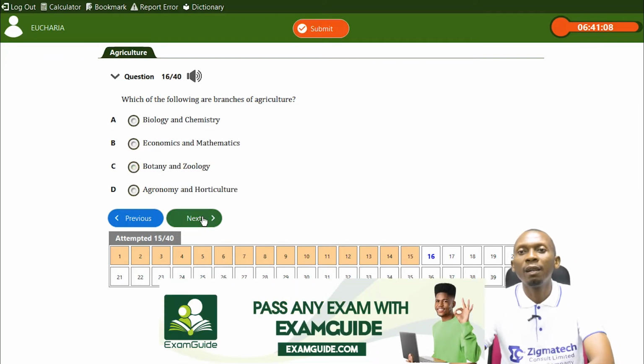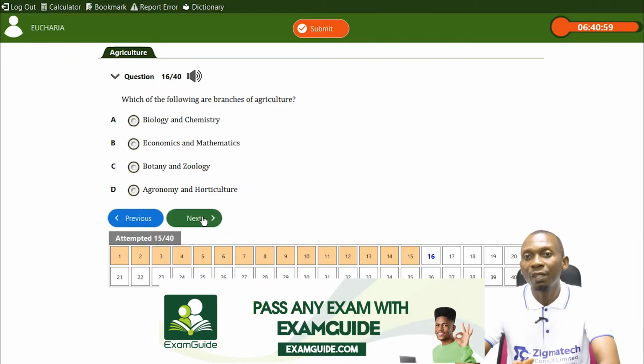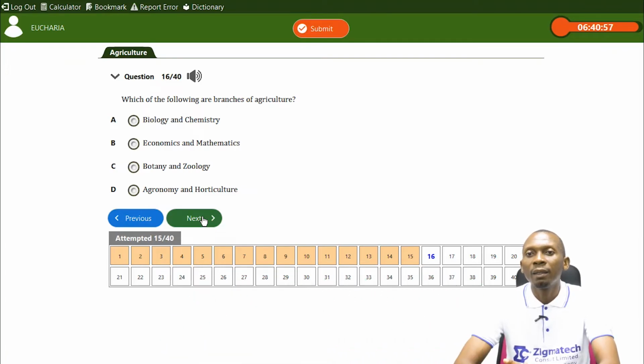Which of the following are branches of agriculture? Now we're looking at branches of agriculture. The previous one was not a branch of agriculture. Now this question has to do with the branches of agriculture. Biology and chemistry, there are aspects connected to agriculture, but it's not a branch. Economics is also an aspect of agriculture, but remember, they are pairing them up together. Maths too has some aspects in agriculture, but it's not a branch.